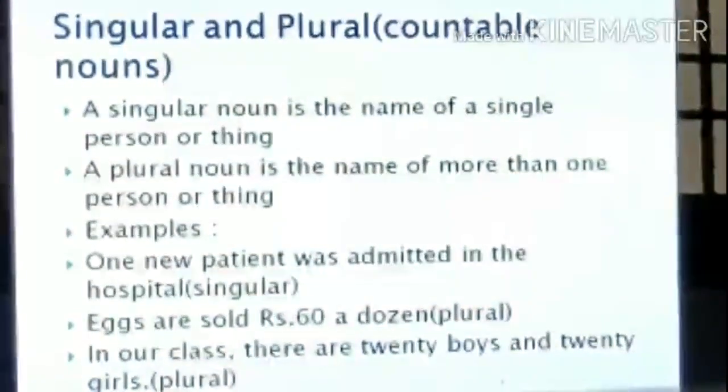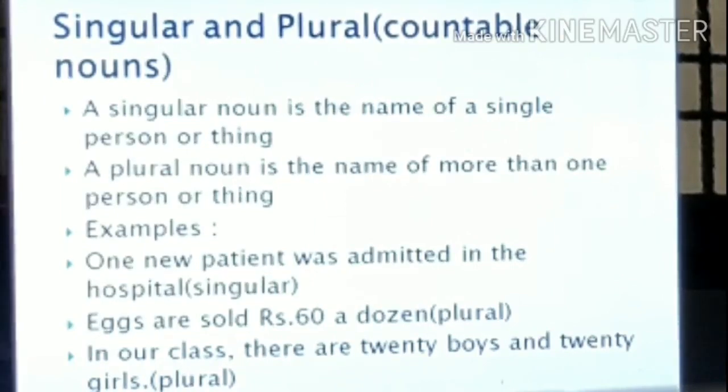Countable nouns can be further classified into singular and plural nouns. A singular noun is the name of a single person or thing. A plural noun is the name of more than one person or thing. Singular means only one. Plural means more than one. We can find this in examples. One new patient was admitted in the hospital.